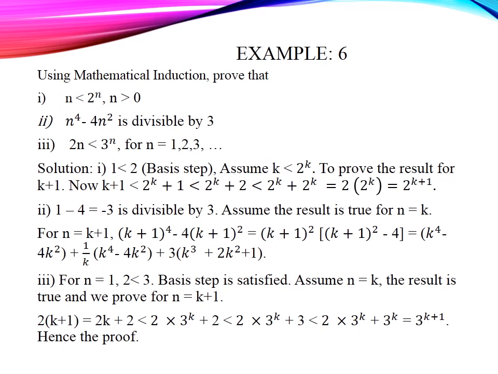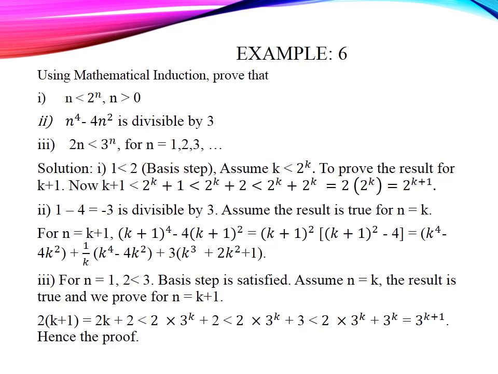Second problem, base step. Here for n equal to 1, we get 1 minus 4 equal to minus 3, which is divisible by 3. Again, assume that the result is true for n equal to k. Now we get (k+1) power 4 minus 4 into (k+1) whole square. From the two terms, (k+1) whole square is common, we take it outside, so we get (k+1) whole square into ((k+1) whole square minus 4).